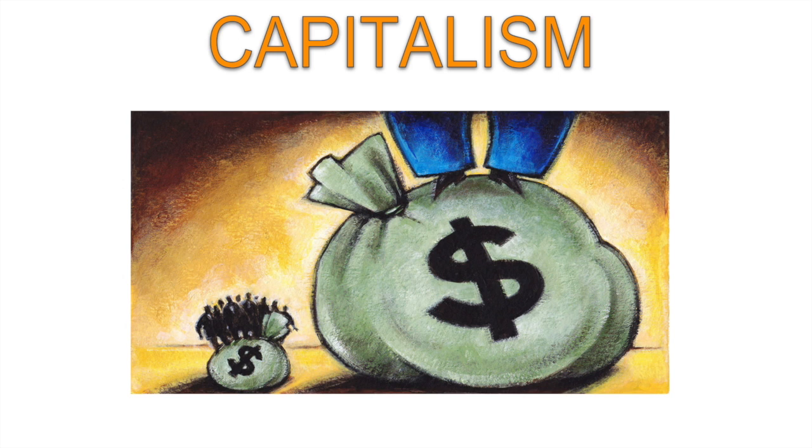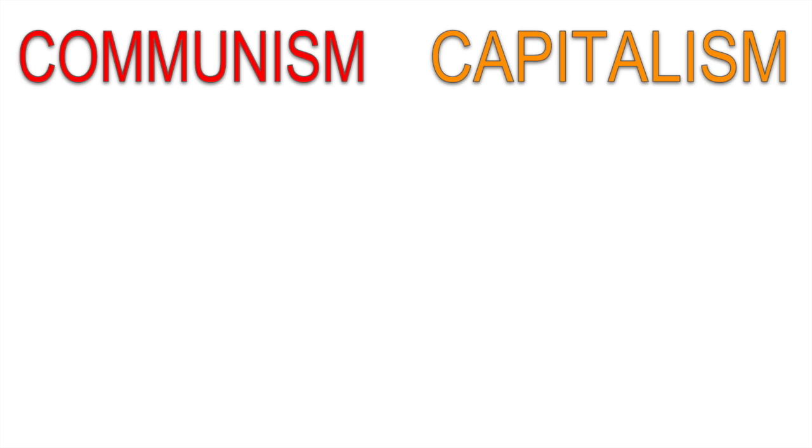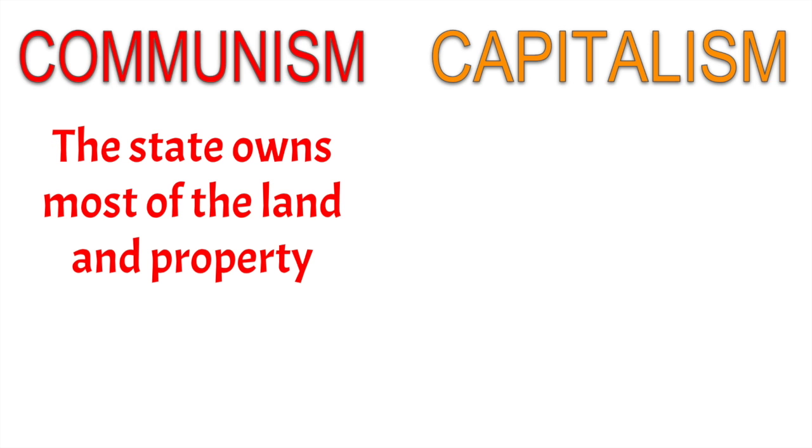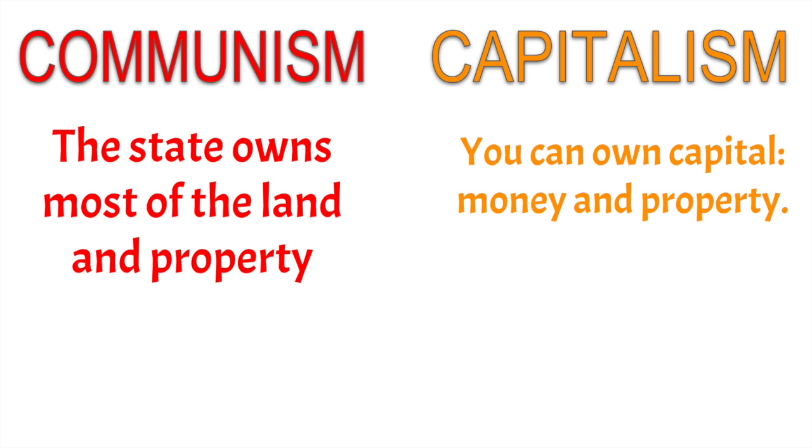Phew, that's a lot to absorb. I know you've learned a lot of terms recently. What you need to know are just the big ideas about communism and capitalism. So for communism, we just need to know that the state owns most of the land and property. It differs from capitalism because with capitalism, you can own capital, which is money and property.